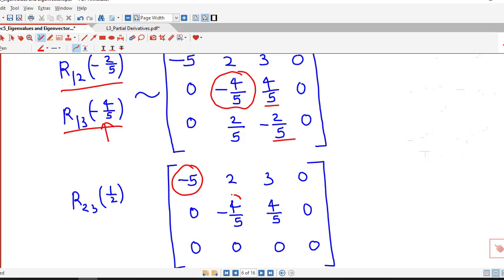Now these are the first non-zero entries of the first and second row. They correspond to x1 and x2. Therefore x1 and x2 are leading variables and x3 becomes a free variable.